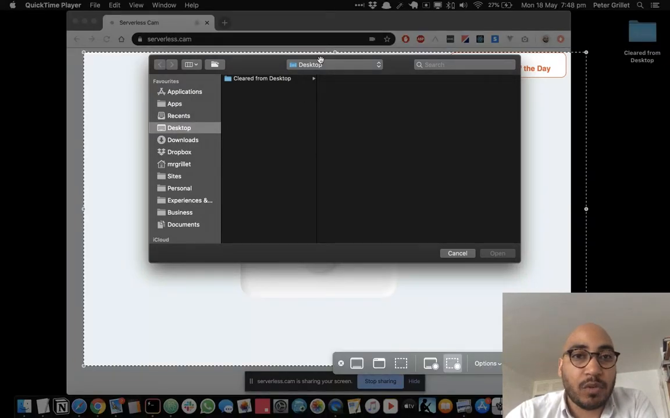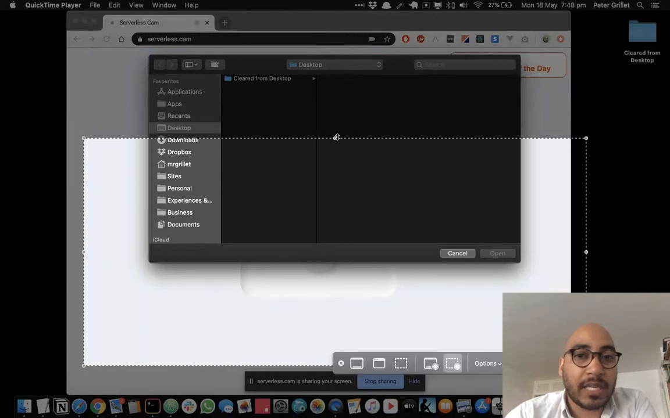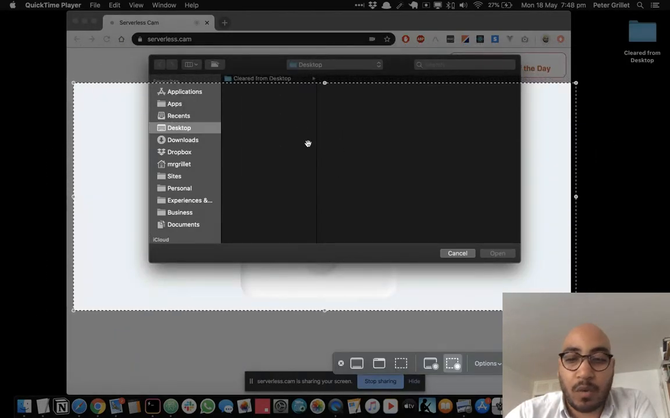And then this gives you an option to either select a part of the screen, or you can use these options to capture the entire screen. It also allows you to do screenshots. So just run a few tests to make sure you're comfortable with it, because sometimes people accidentally just take a picture of the screen and think that they're filming. So just keep that in mind.